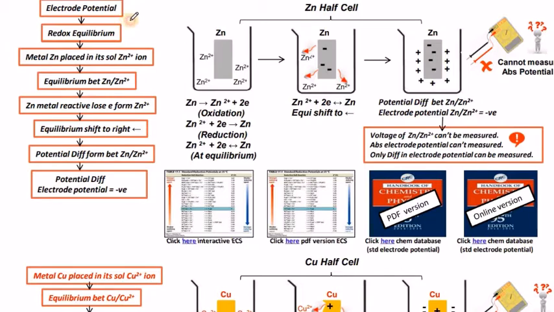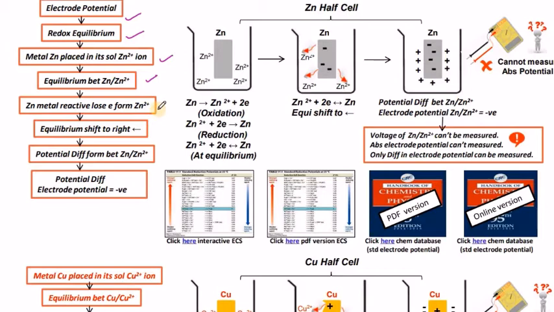That is electrode potential. What is the meaning of electrode potential? What is the redox equilibrium? How can we say an equilibrium is established in all this study? So when you take metal zinc, a metal rod should be introduced in its corresponding ionic solution. That is why zinc is said to be introduced in its corresponding ionic solution, that means a salt solution containing zinc ions. So what will happen between these zinc ions and zinc metal? An equilibrium will be established, and the zinc metal